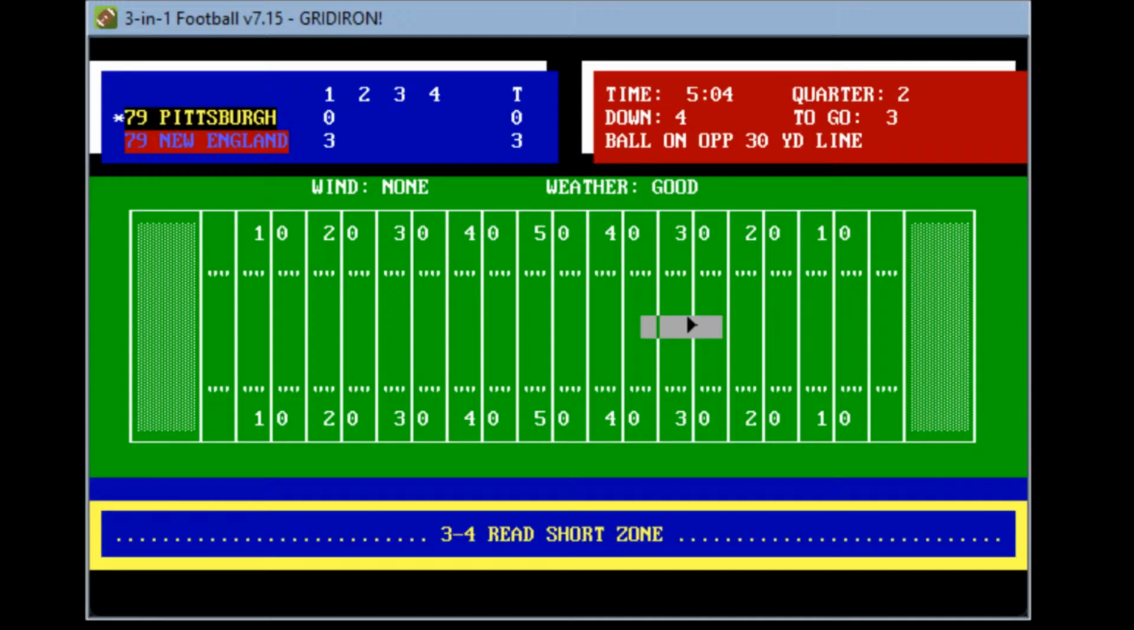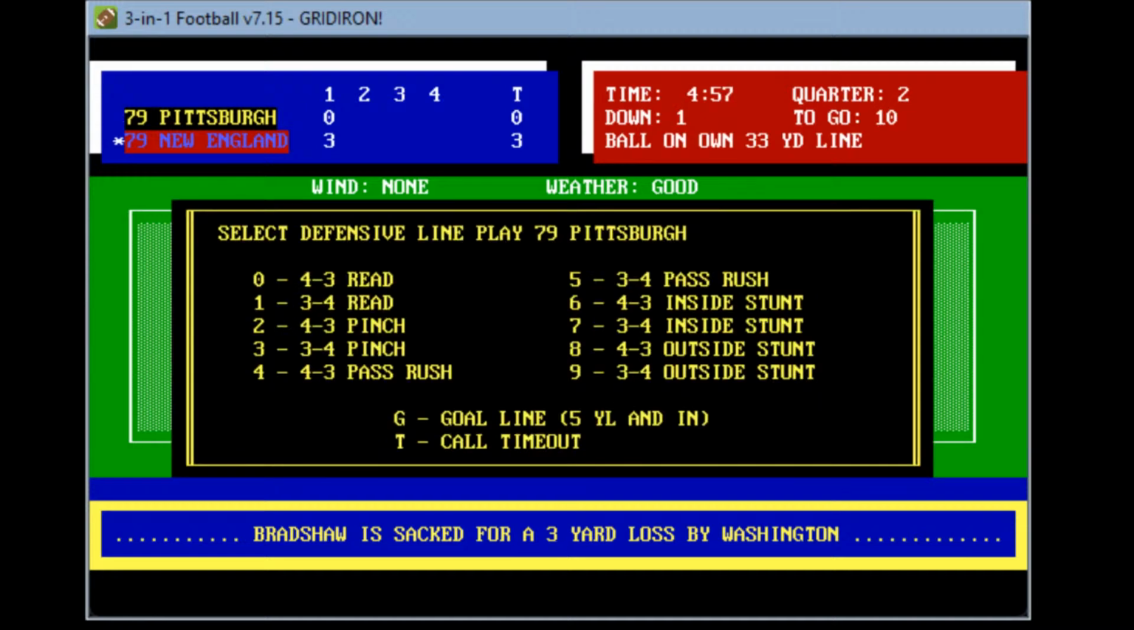Bradshaw drops back, fourth and three, 3-4 zone, dropping, he sees Harris, unable to get the pass off. He's sacked by Washington on a screen pass. New England blows it up, and the Patriots will get the ball at their own 33-yard line. So Pittsburgh comes up empty with basically 5 minutes to play here in the first half.